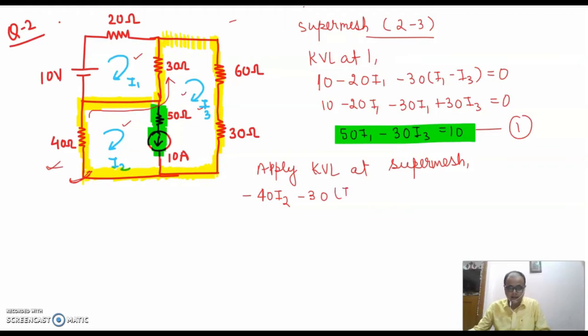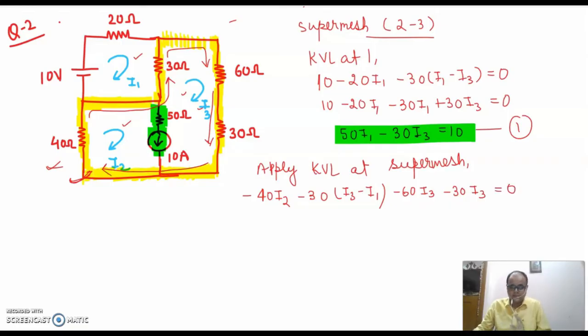This will be I3 minus I1. Right? Next, I'll be moving this way and I'll encounter a minus 60 I3, right? Then I'll move this way, I'll reach here, I'll get minus 30 I3, and then again I'll reach my starting point. This will be equal to 0.